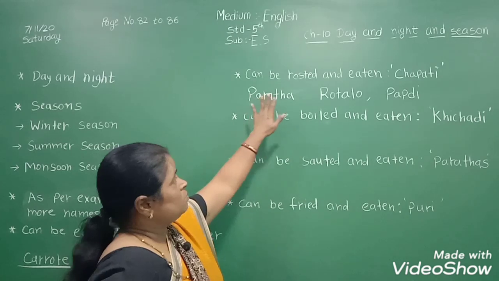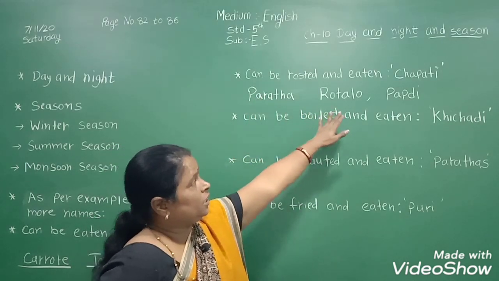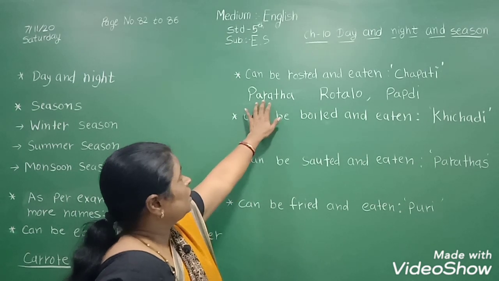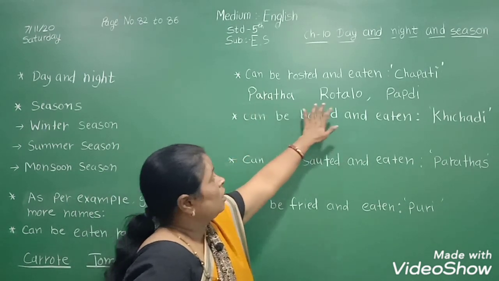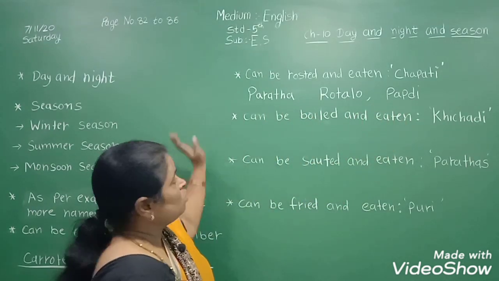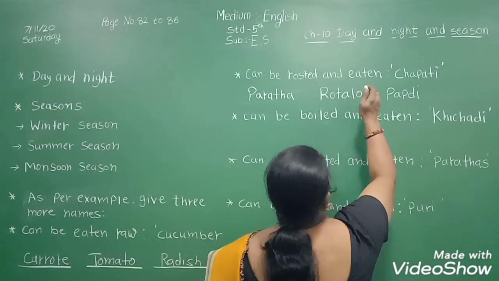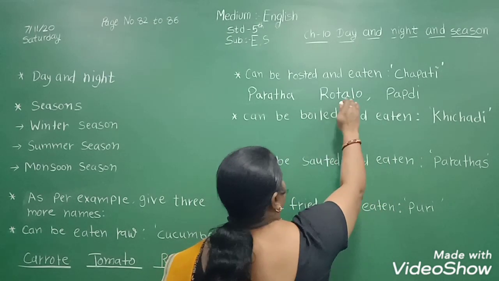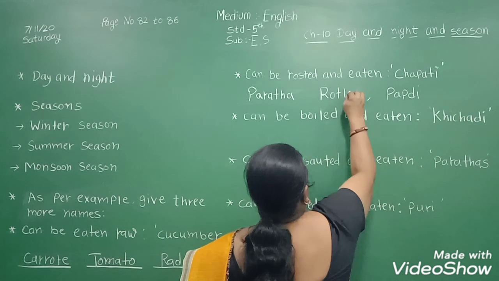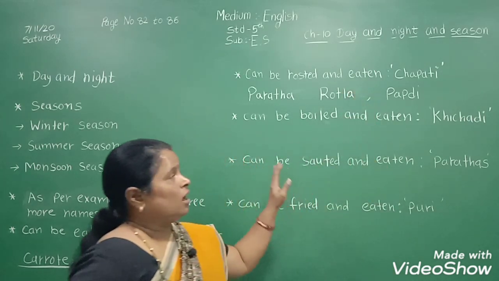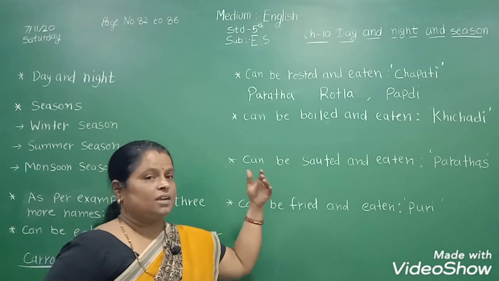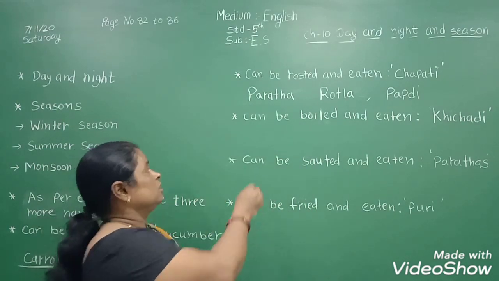Can be roasted and eaten like chapati. So we write paratha, rotlo and papdi. Rotlo, otherwise we write only rotla. Rotla is made from bajri and maize, other grains.